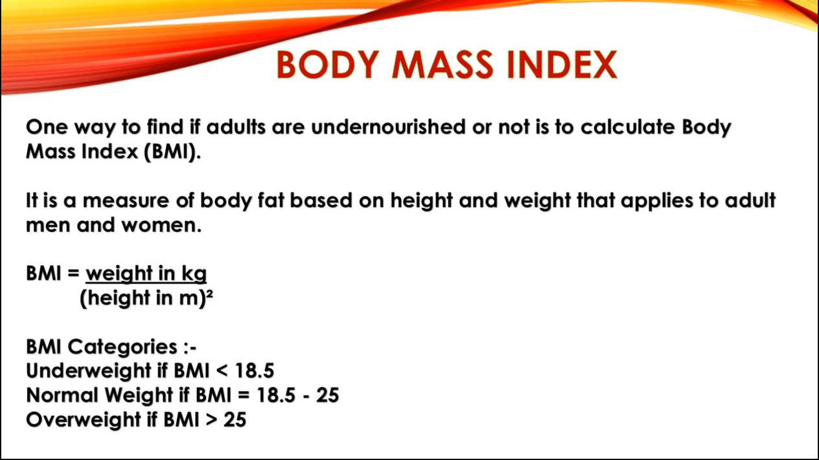Students, there are a few BMI categories that you must know. If the body mass index of a person will be less than 18.5, then that person will be categorized as underweight. If the body mass index will be between 18.5 to 25, then that index will be considered as normal weight. And if the index will be more than 25, then that person will be categorized as overweight.